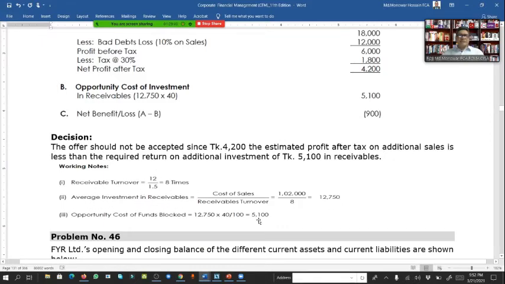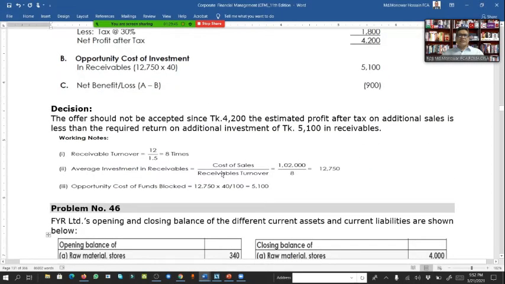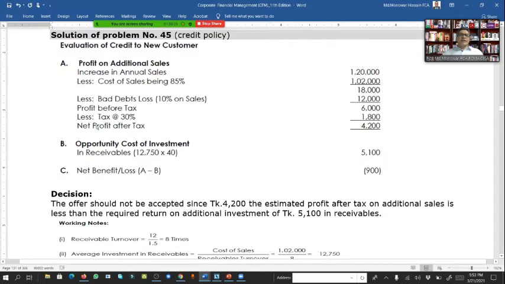The average investment in receivables is cost of sale 1,02,000 divided by receivable turnover of 8, so 12,750 average investment in receivables. This 12,750 multiplied by the required 40% gives the opportunity cost of investment, 5,100. So net benefit is A, 4,200, minus B, opportunity cost of investment, 5,100. So it is a net loss of 900.